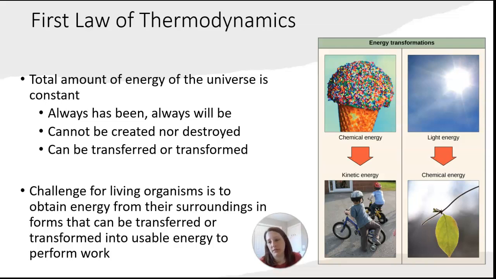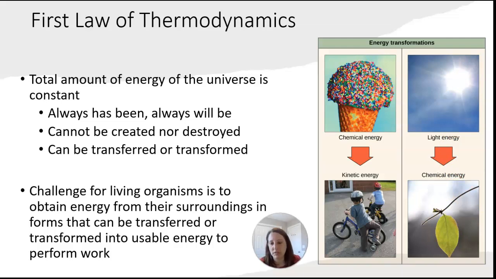Okay? In this picture on the right, I'll start on the right-hand side where we have the sun. The sun is the ultimate source of energy for our planet. That energy is in the form of light energy or wave energy. That energy can be captured by photosynthetic organisms like the plant shown here, and it can be transformed into chemical energy stored in the bonds of food molecules like glucose. Energy was transferred from the sun to the plant, and it was transformed from wave energy to chemical energy.